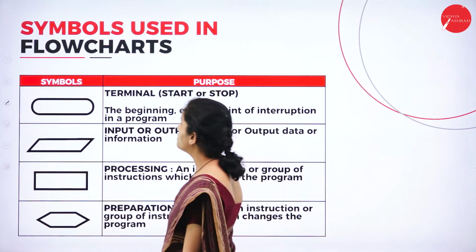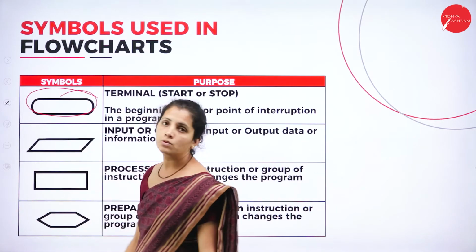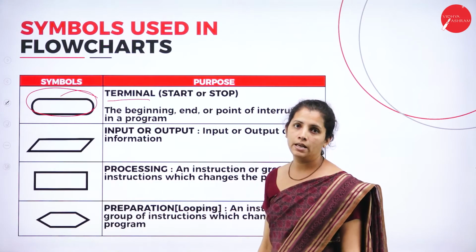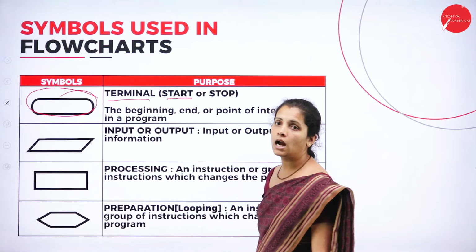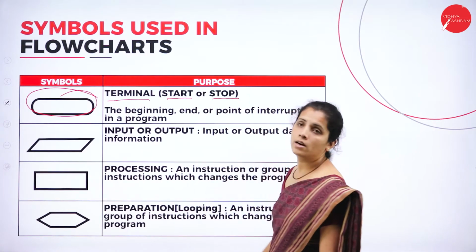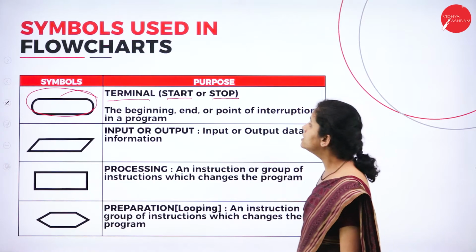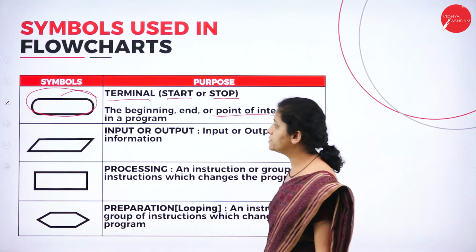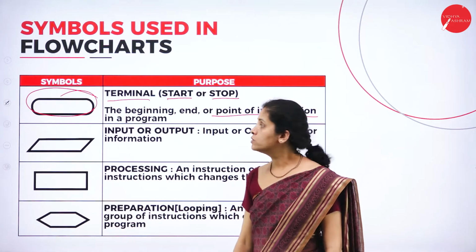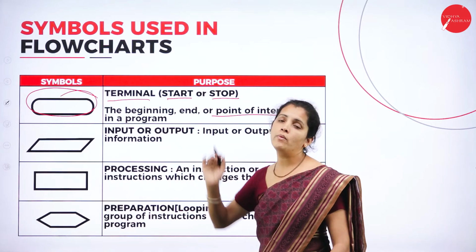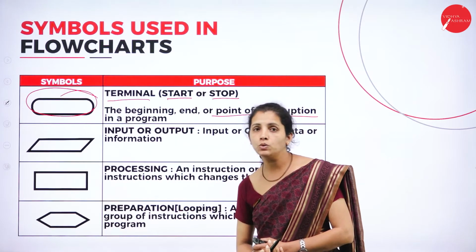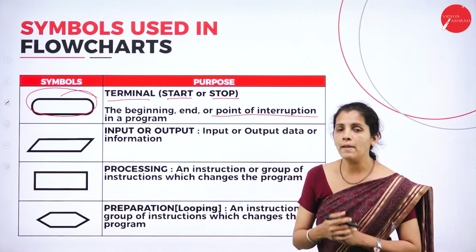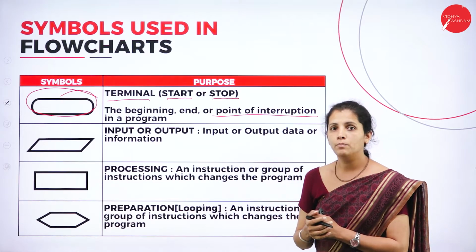So at the beginning I'm going to have the oval symbol. This is my oval symbol, and it is nothing but the terminal. It is mainly used to start or stop the process, the beginning or end or point of interruption in a program. So here I'm going to use the oval symbol to represent where to start, that means from where I'm going to start the program and where I'm going to stop the program.